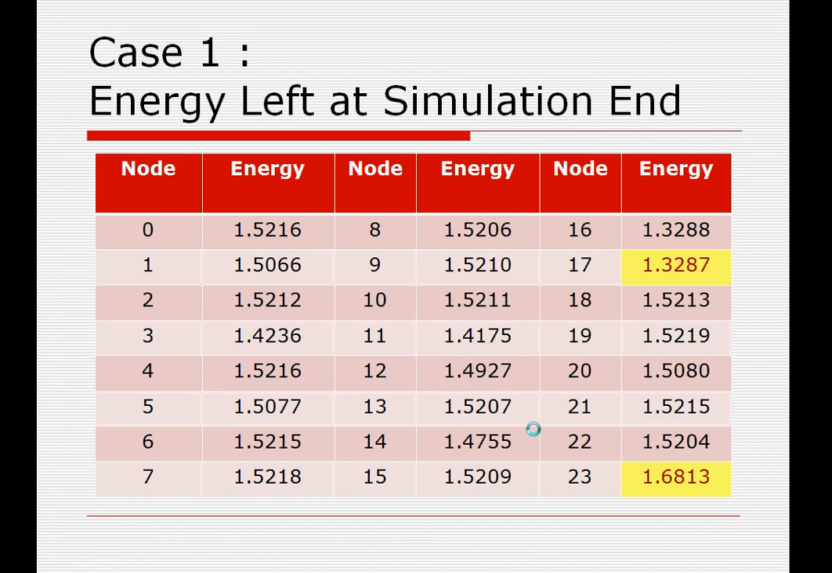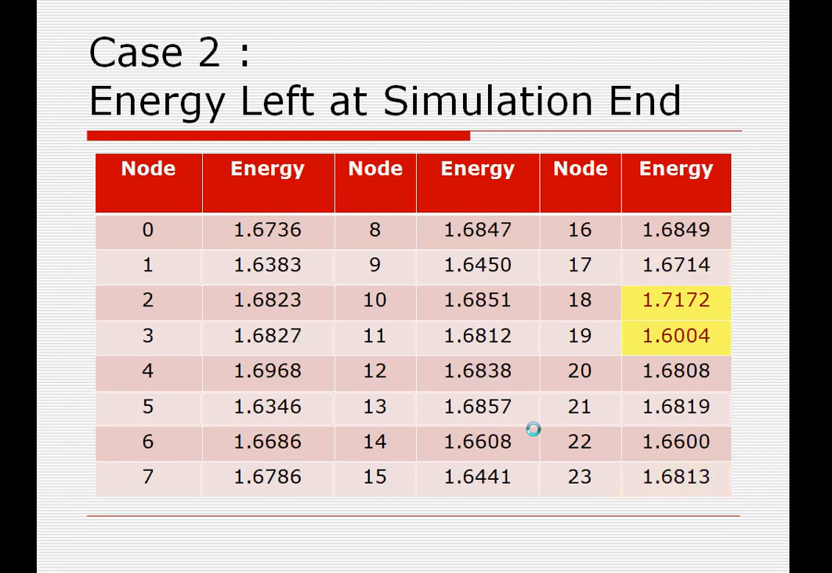This is the energy left at the simulation end. In the yellow part we see the lowest and highest residual energy nodes. The difference between 1.68 and 1.32 is 0.36 joule; this is for the random precision allocation method. For the next, the difference is 1.71 joule minus 1.60 joule, which is equal to 0.11 joule.